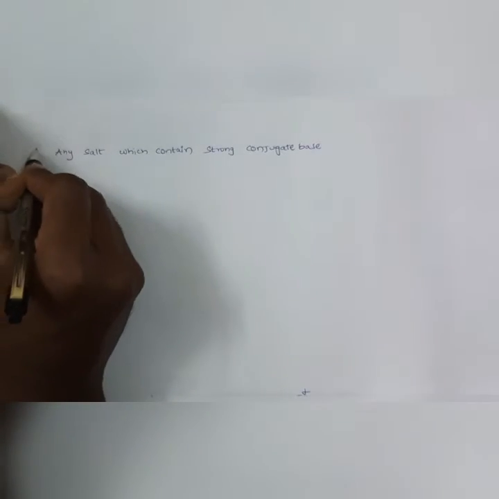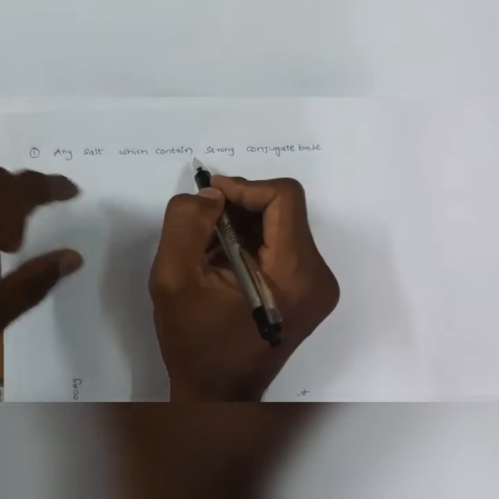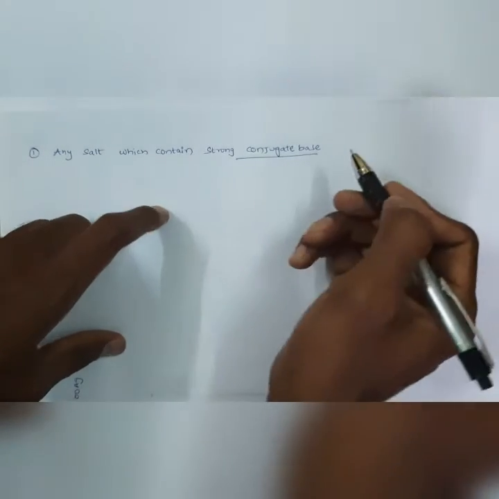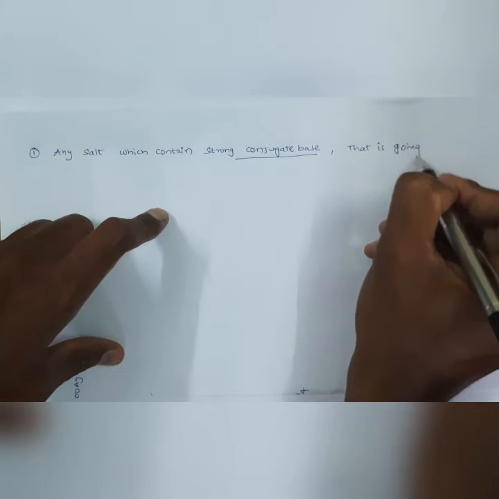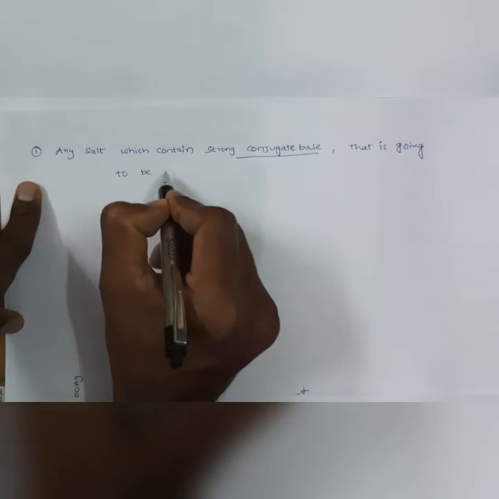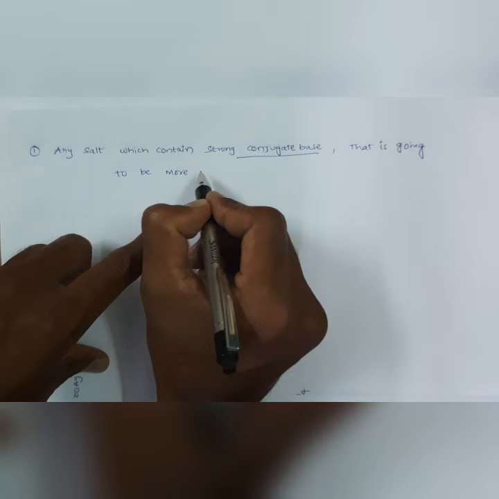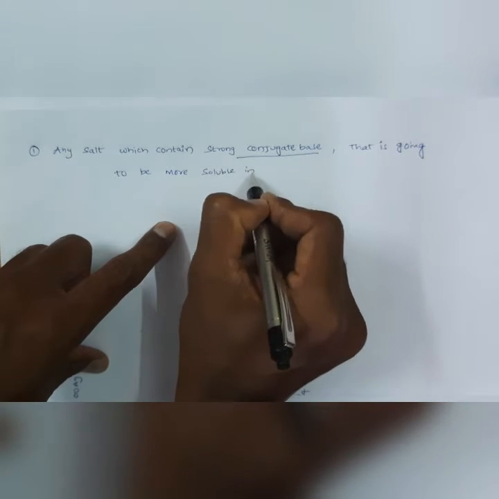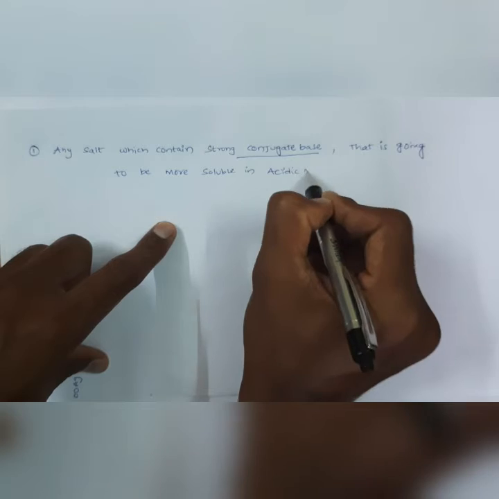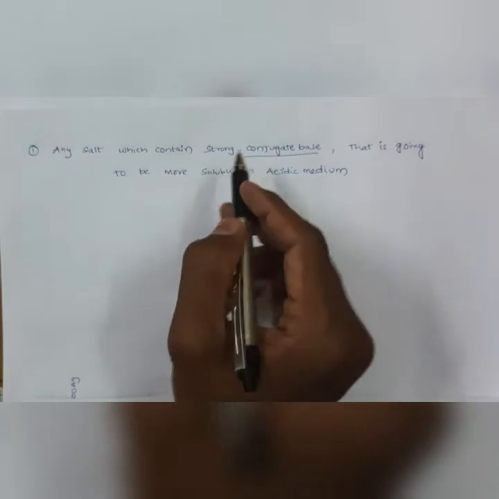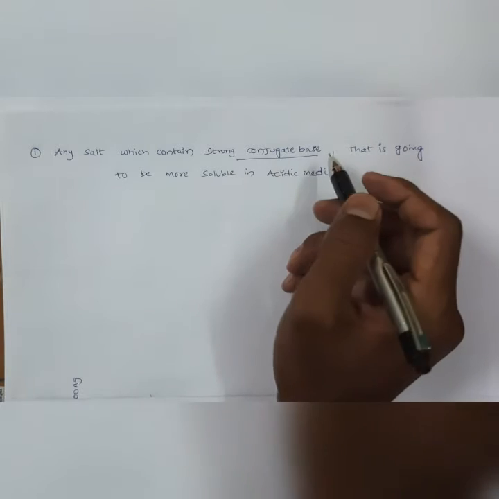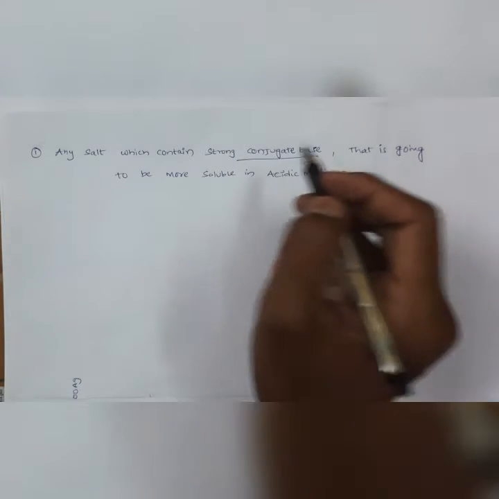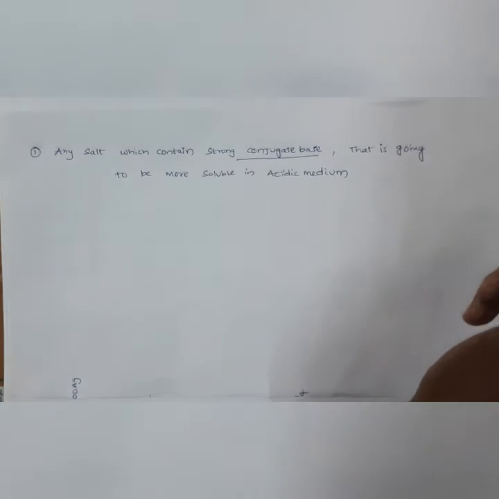Today we are going to discuss the salts which are more soluble in acidic medium. The key factor is that any salt which contains a strong conjugate base is going to be more soluble in acidic medium. So simple: any salt which contains a strong conjugate base is more soluble in acidic medium.